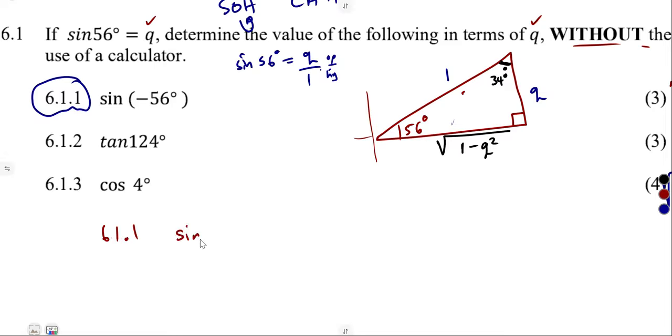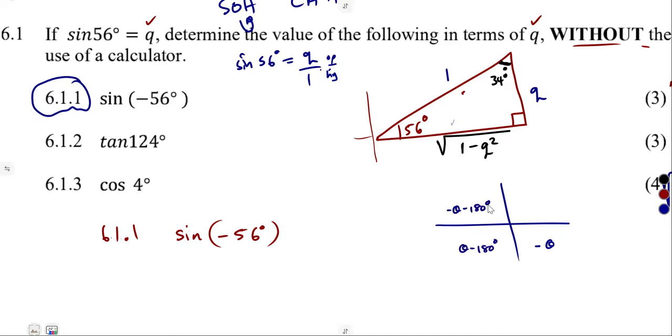The sine of negative 56 degrees. So as it is a negative angle, remember negative angles, this is negative theta. In this quadrant, we're going to have theta minus 180, theta minus 360 as negative angles. So minus theta is in the fourth quadrant.